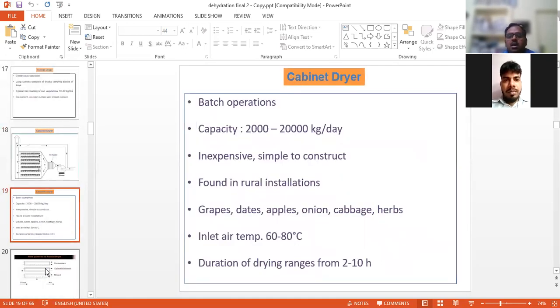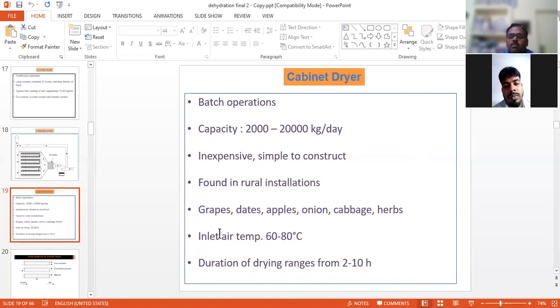What is the cabinet dryer? They are available in the market at 2,000 to 20,000 kg per day. This is very inexpensive and simple to construct. We can also use it in rural areas, and you can see this type of cabinet dryer is located in the panchayat also. In Haryana and Punjab, this is used for grapes, dates, apples, onion, capsicum, herbs.